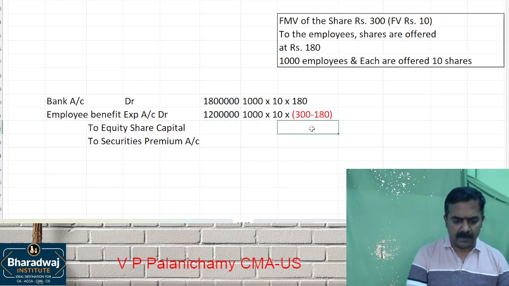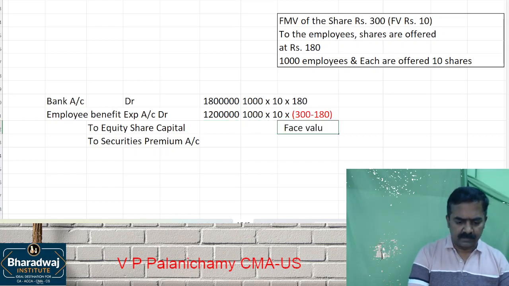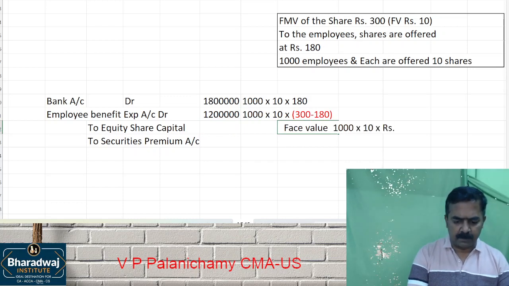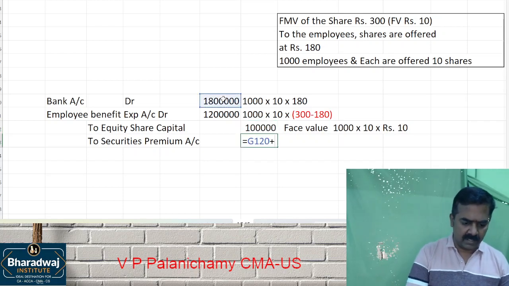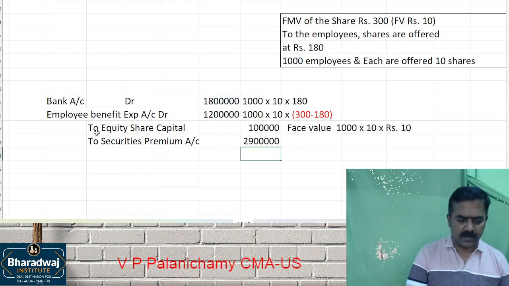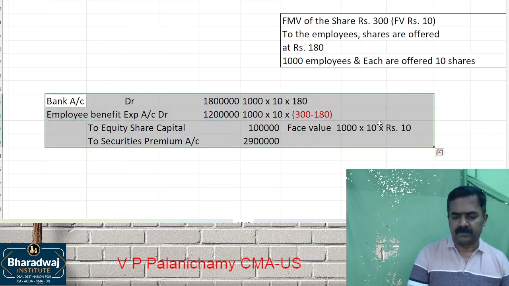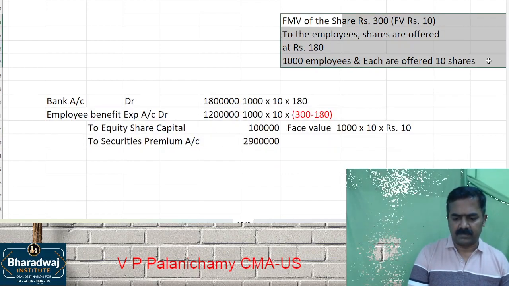Then equity share capital will be at face value. What is the face value of shares? 1000 into 10 into rupees 10, that is 1 lakh. Balance will go to securities premium. 18 lakhs plus 12 lakhs minus the face value will be recognized as which one? Securities premium.